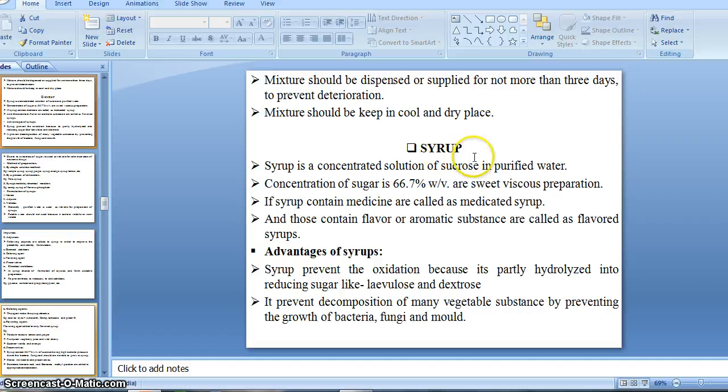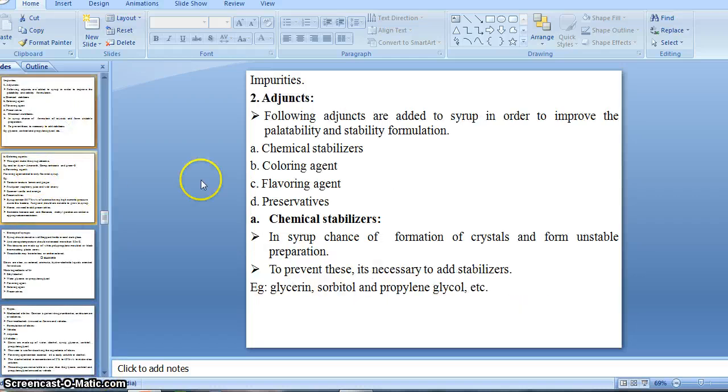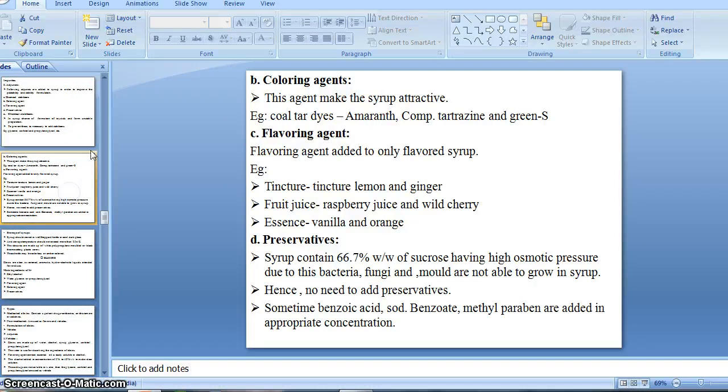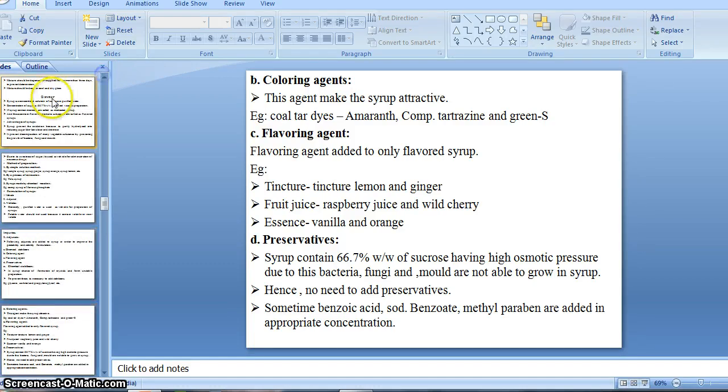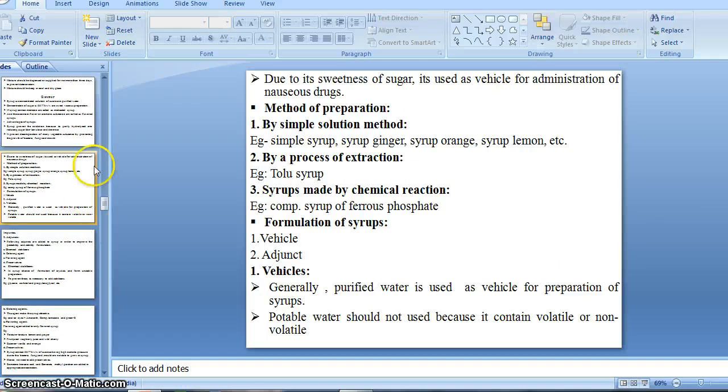In short, syrup is a concentrated solution of sucrose in purified water, and the concentration of sucrose is 66.7% weight by volume. Syrup is also available in two forms, medicated syrup and flavored syrup. Some advantages we also already covered.